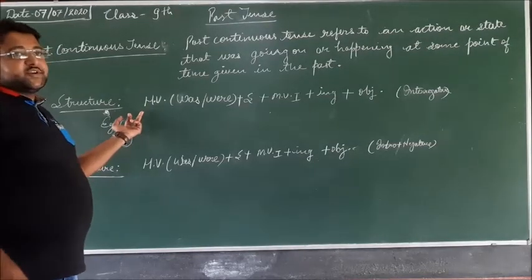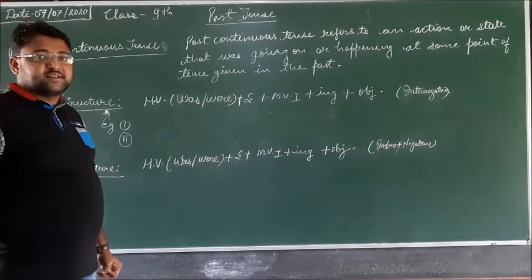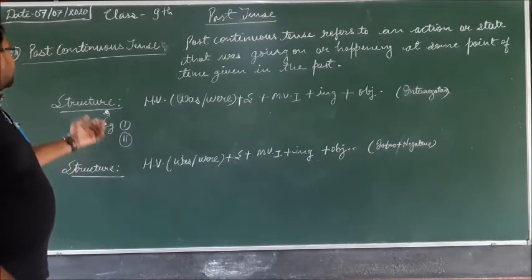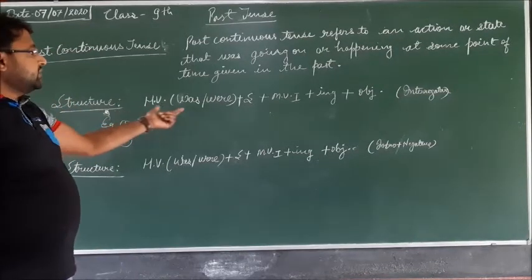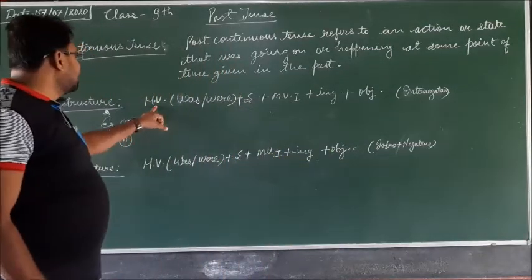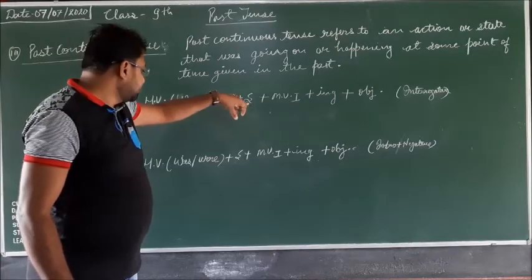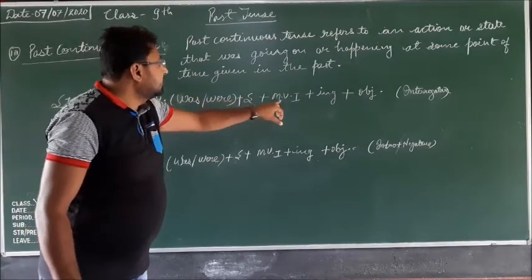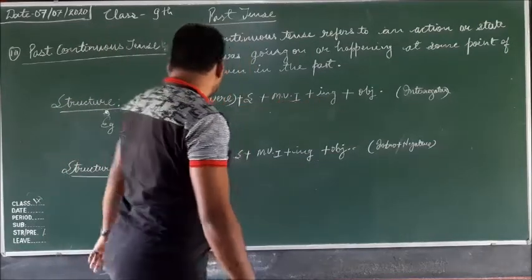Here you can see the structure of interrogative and interrogative negative sentences for past continuous tense. To make the interrogative sentence, first of all the helping verb was is applied, and then the subject, and then main verb first form plus ing, then object.